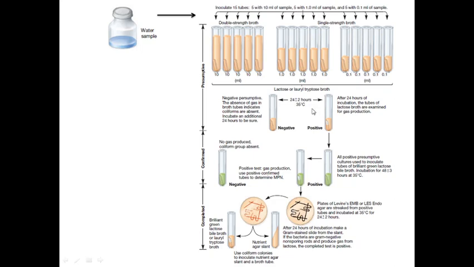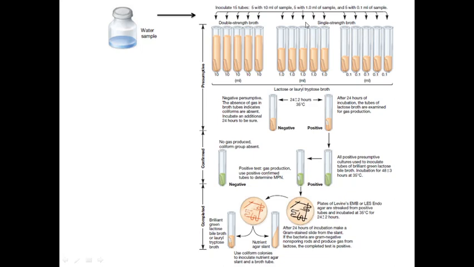We incubate this overnight or for 24 hours and examine for acid and gas production. A negative presumptive test means there is absence of gas in the Durham's tube, and also no color change because there is no acid production. So this is the presumptive test.